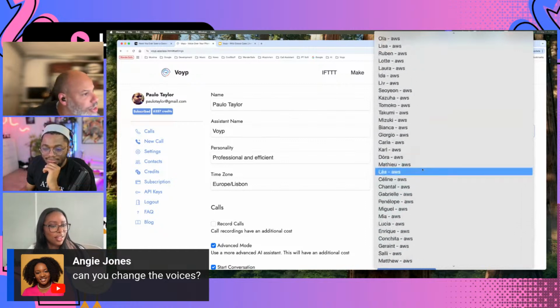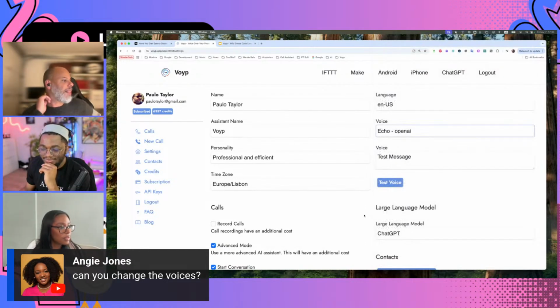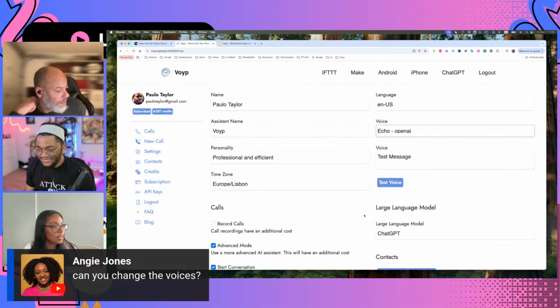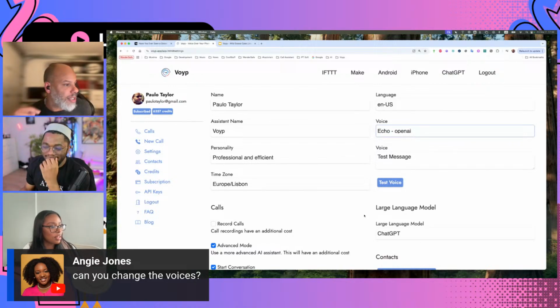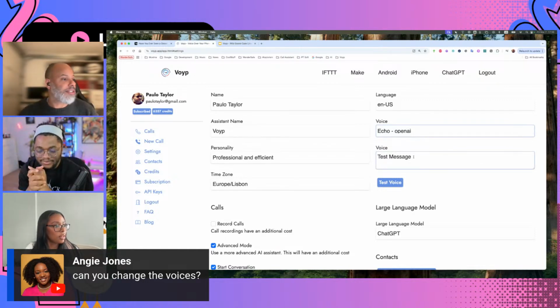I'm not sure why it's only showing AWS. Something is off. But there's also 11 Labs, Google, AWS, and OpenAI for now. And then you can test, just type a message, and you can test how the voice sounds.